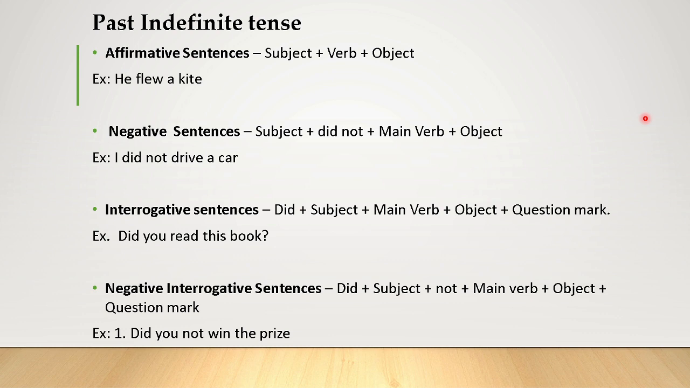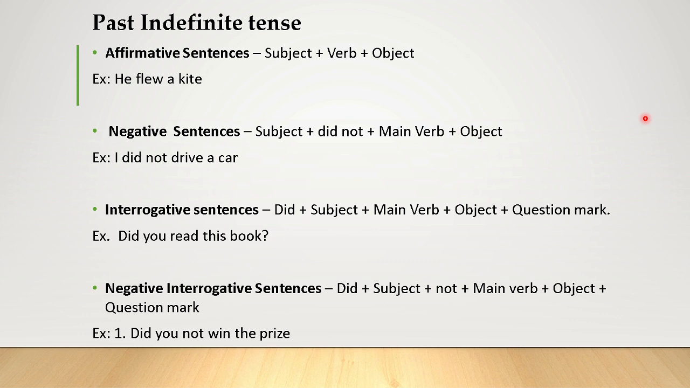Past indefinite tense. Affirmative sentences, here subject plus verb plus object. He is the subject, flew is the verb, a kite is the object. This is how you can easily frame the sentences in the past indefinite. There must be one subject and the verb and the object. If there is no object, no problem. For example, I read, I like, but I like what? I like film. So here, he flew a kite.